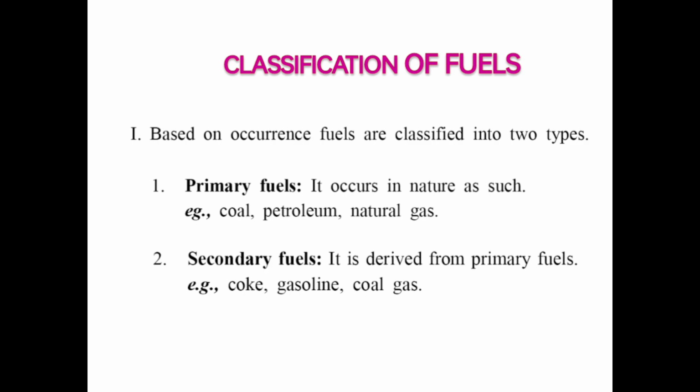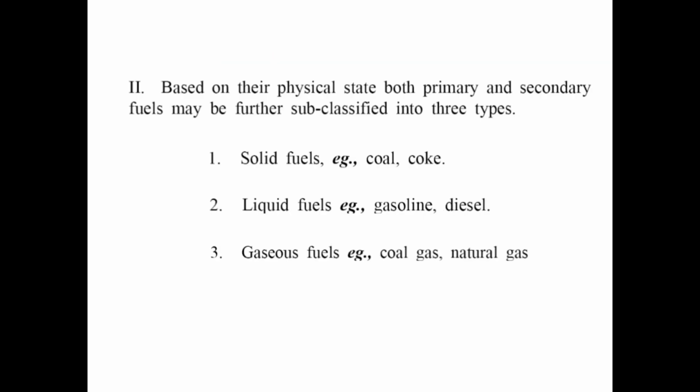Classification of fuels. Based on the occurrence, fuels are classified into two types. First one, primary fuels; second one, secondary fuels. Primary fuels occur in nature as such. Example: coal, petroleum, natural gas. Second one, secondary fuels are derived from primary fuels. Example: coke, gasoline, coal gas.